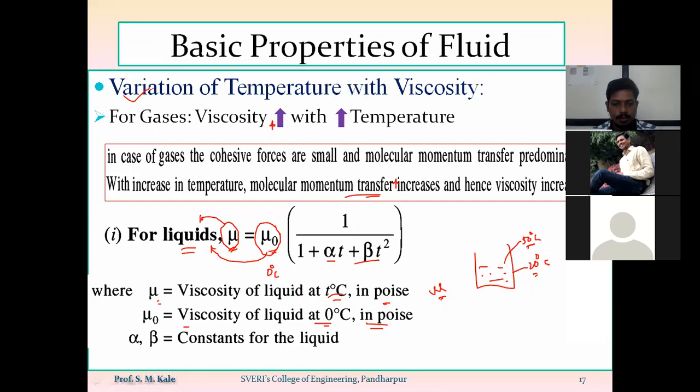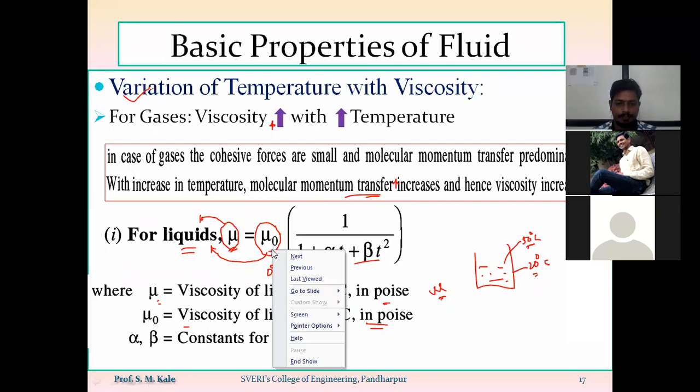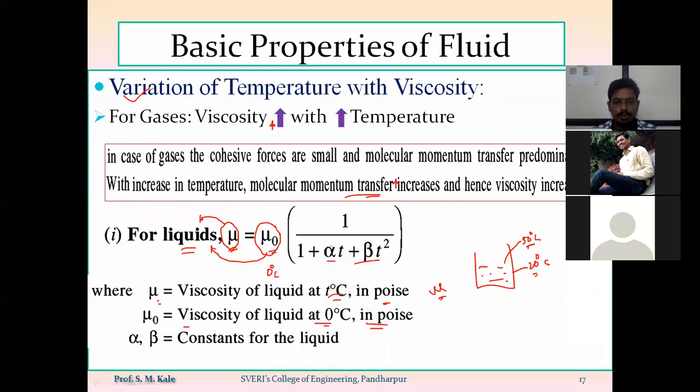And here, the two terms alpha and beta are called constants for the liquid. Alpha and beta are constants for the liquid. And here, whatever T term is there, T and T square, T is nothing but temperature.